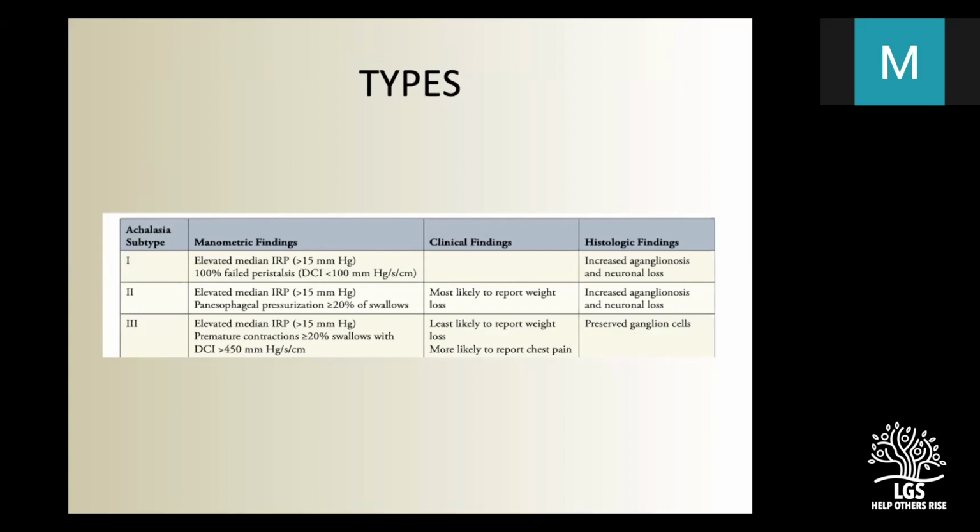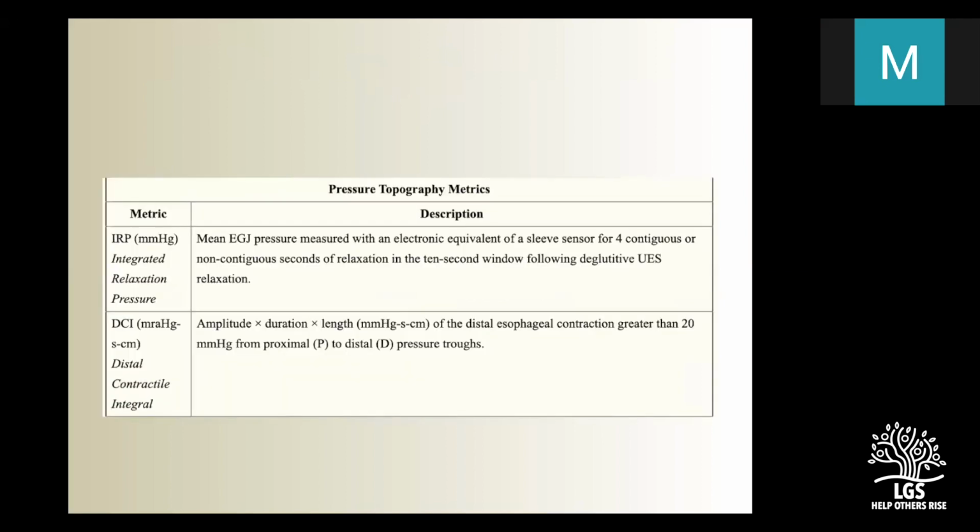Type 2 is if the pressure is elevated and pan-esophageal pressurization is seen in more than 20% of swallows. And type 3 is IRP elevated with more than 20% of swallows with DCI more than 450 mmHg second centimeter.